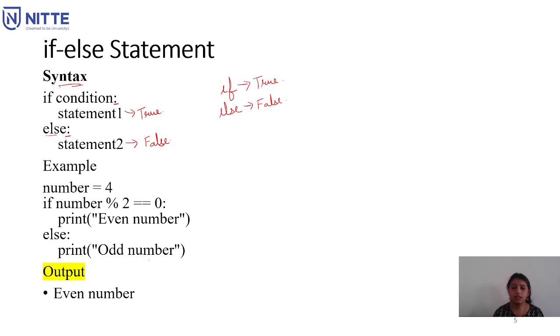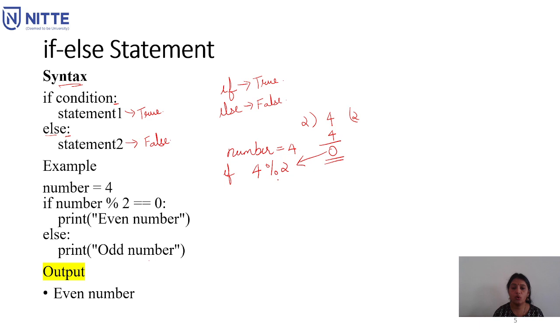Now you can see that the number given is 4, declared as 4. It is telling you: if number, what is the number? 4 is the number. Mod of 2. I explained to you that when a mod operation is done, you're dividing the number. So 2 twos are 4 and the remainder is 0. So in the mod operation, always remember we are using the remainder as our result.